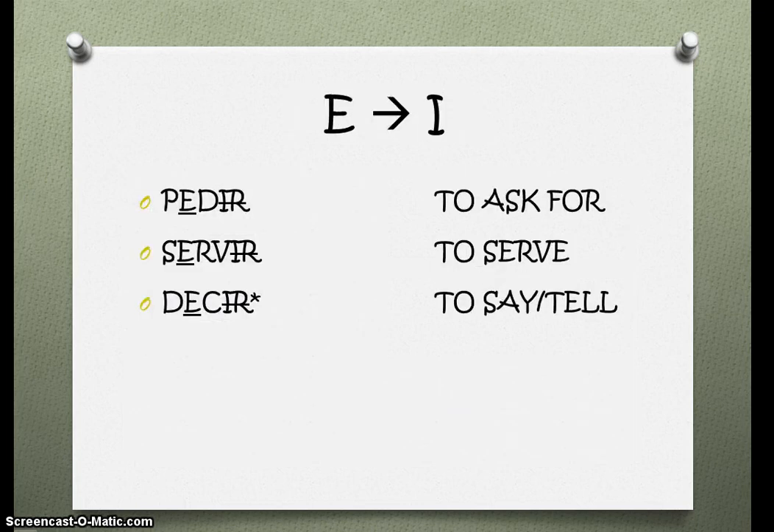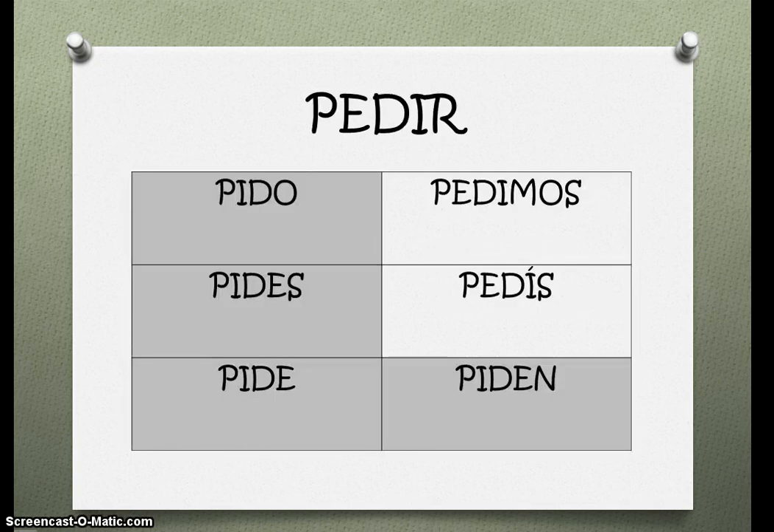Next we have E to I boot verbs, which are the verbs pedir, servir, and decir. The E in the stems of all of these verbs will change to an I in all forms within the shaded boot. For example, the verb pedir. Inside the shaded boot, the E from the infinitive verb will change to an I. So pido, pides, pide, and piden. And the E from the infinitive will be retained in the nosotros and the vosotros forms. So pedimos and pedís.